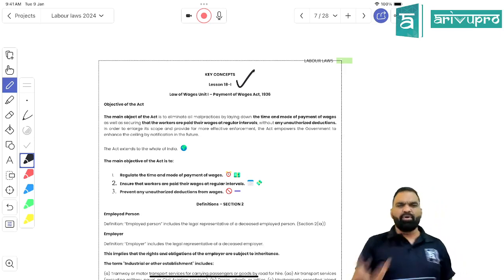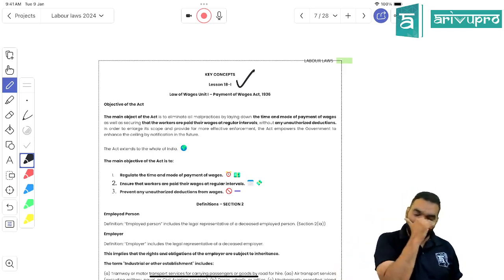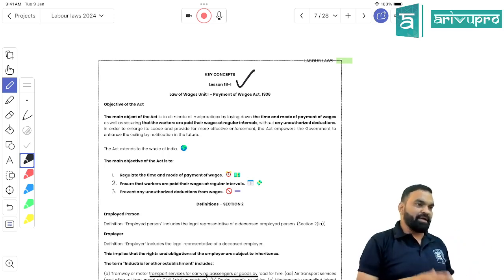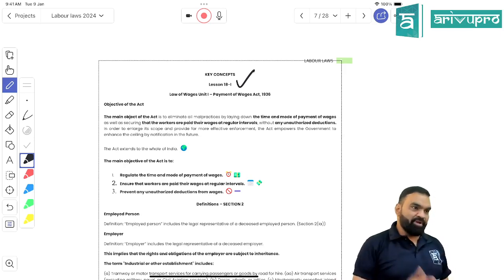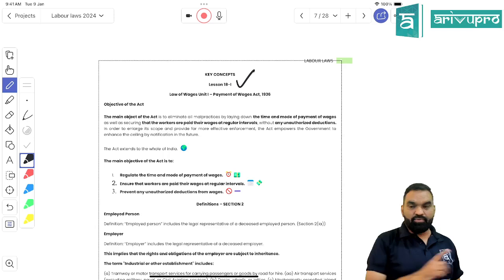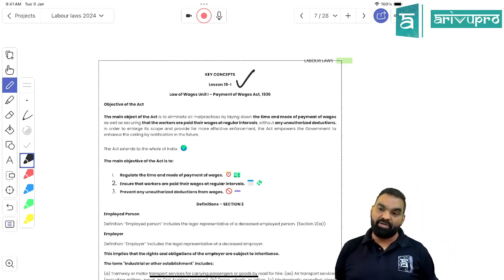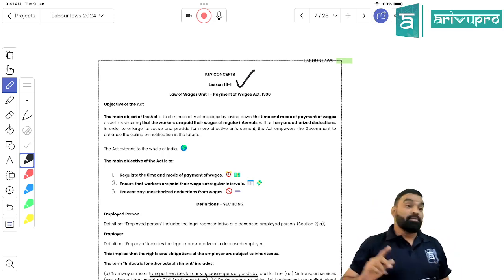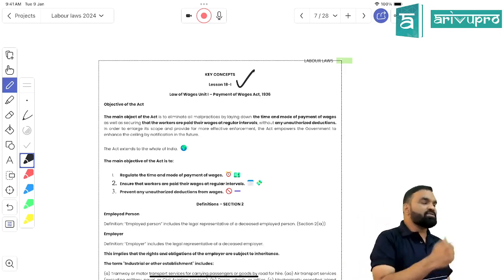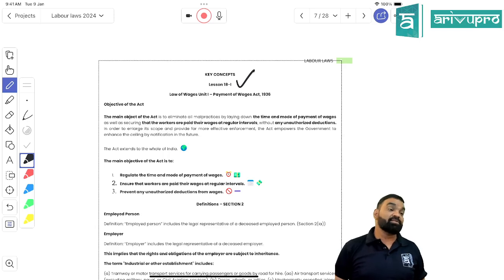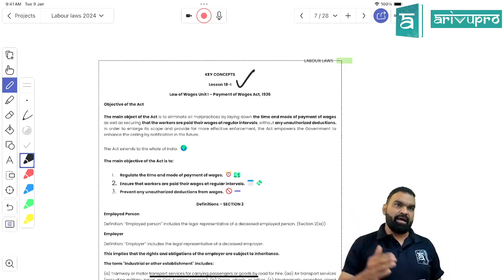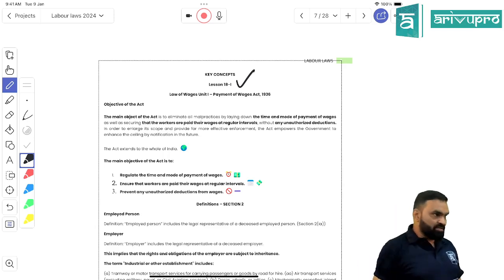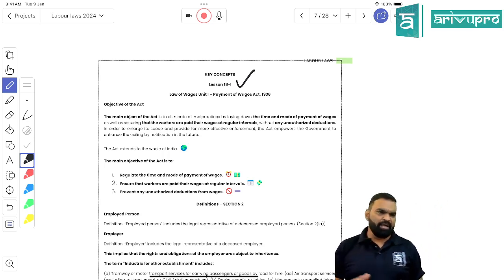So there are 2 categories of employment here in India. Either it can be contractual employment or it can be direct employment. If you are in direct employment, right, the one responsible to pay the wages is the employer, right? But if you are through the contractor, the one primarily responsible to make the payment is the contractor. Got my point, students? Is it clear? So if I am well equipped with the Payment of Wages Act, I would be able to understand